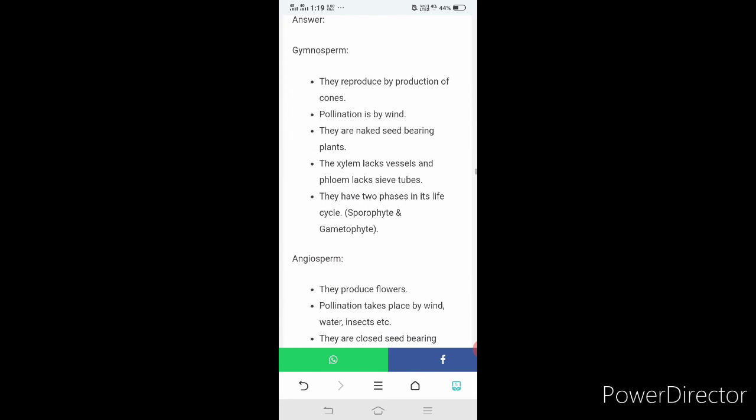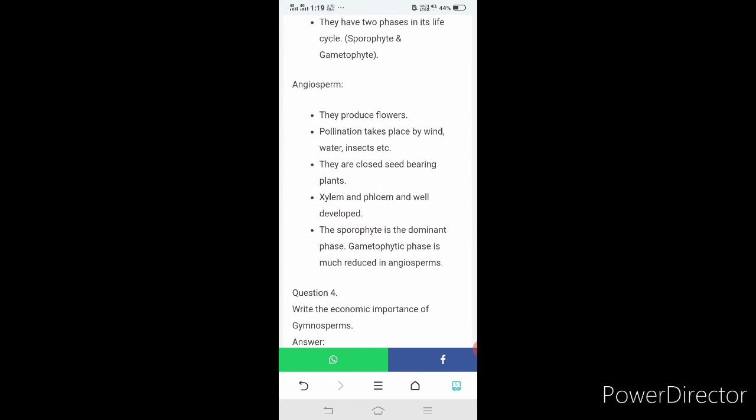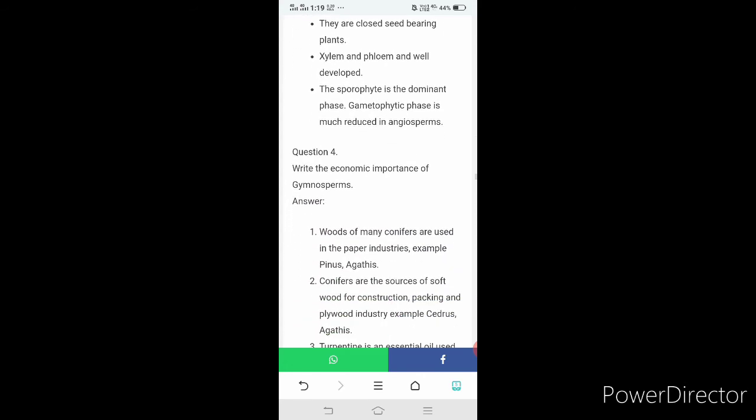Write the difference between gymnosperms and angiosperms. It's a very important question. You have to learn and write properly. Gymnosperms reproduce by production of cones. Pollination is by wind. They are naked seed bearing plants. The xylem lacks vessels and phloem lacks sieve tubes. They have 2 phases in their life cycle, sporophyte and gametophyte. Angiosperms produce flowers. Pollination takes place by wind, water, insects, etc. They are closed seed bearing plants. Xylem and phloem are well developed. The sporophyte is the dominant phase. The gametophytic phase is much reduced in angiosperms.